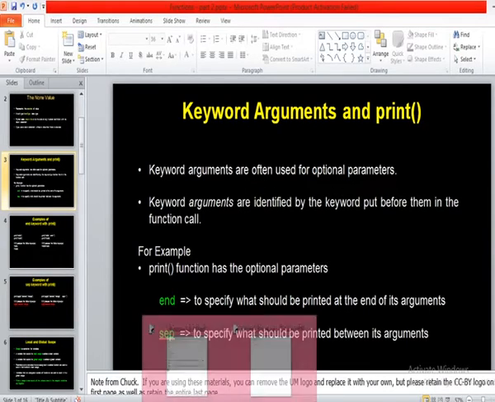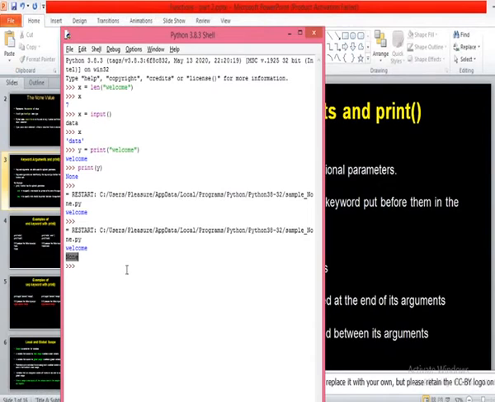Let us understand with an example. I'll define a function here, for example maximum of x comma y. I'll just write a simple function and take print of x comma y.